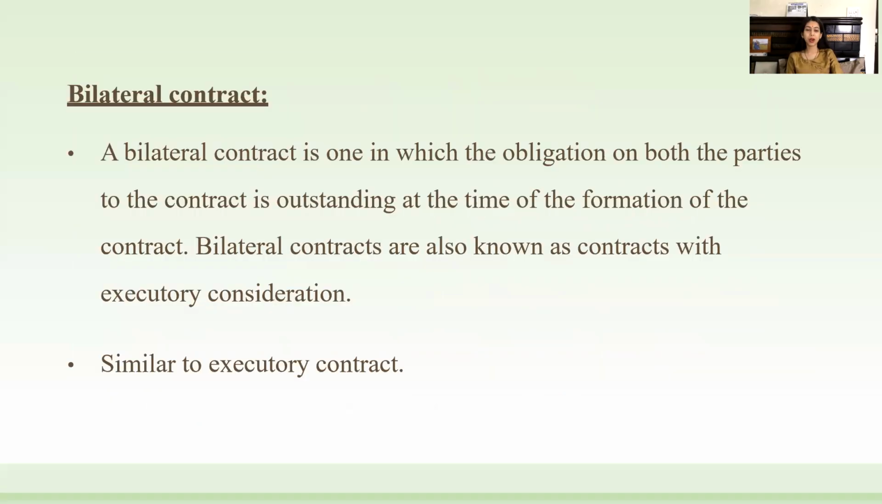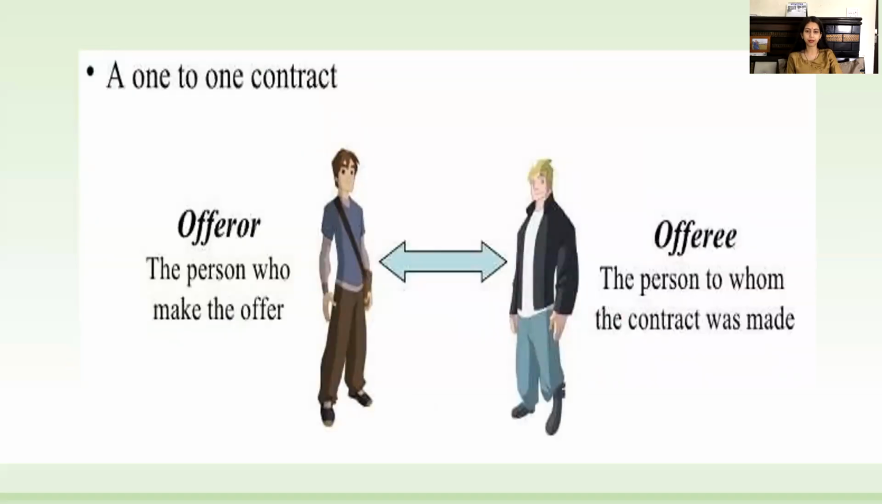Next category is bilateral contract. A bilateral contract is one in which the obligation on both of the parties to the contract is outstanding at the time of the formation of the contract. Bilateral contracts are also known as contracts with executory consideration. They are somewhat similar to executory contract as well.